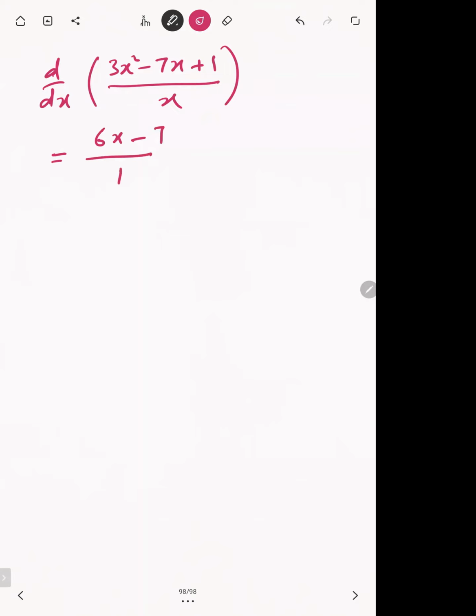The numerator's differentiation is 6x minus 7 and the denominator is x, its differentiation is 1. So you cannot differentiate numerator and denominator separately. There is no such rule. You can differentiate each term separately if there is a sum or difference, but for division and multiplication you cannot do that. So how to differentiate this one now?